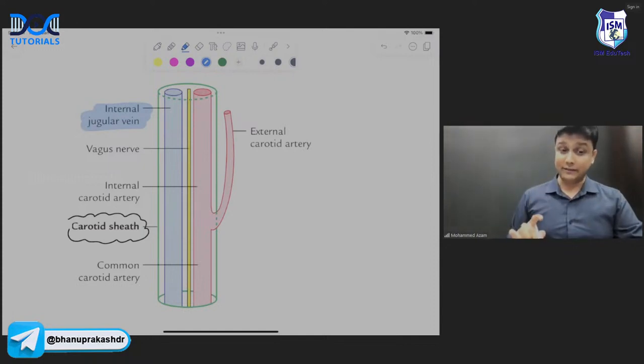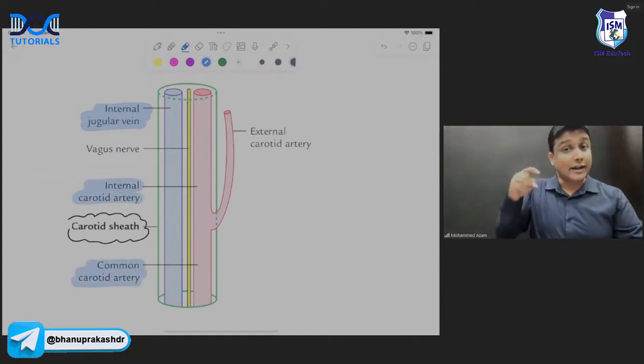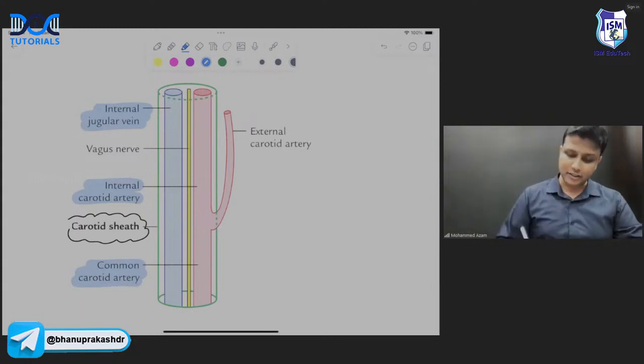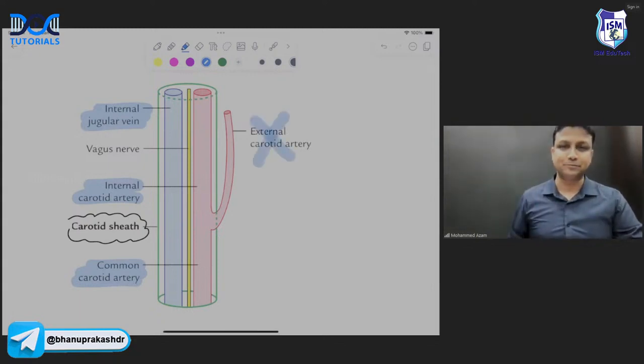But be very careful here. Only the common carotid artery and internal carotid artery will be the content of the carotid sheath, not the external. The external goes outside. And what is between the artery and vein? There will be a vagus nerve, sir.